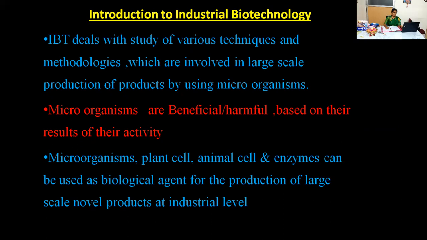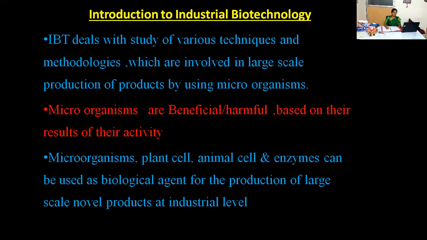We have very novel products we are getting from these microorganisms. It means we have many microbial products, and most of the microorganisms are beneficial to us. Apart from microorganisms, we can also utilize plant cells, animal cells, and enzymes as a biological agent for the production of large scale novel products at the industrial level.